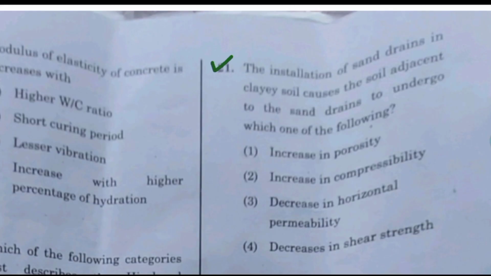Question number 21. The installation of sand drains in a clayey soil will increase the permeability of strata and speed up the consolidation process. You know, when the consolidation process takes place, the volume of soil reduces. The reduction in the volume of soil is referred to as compressibility. The main aim of construction of sand drains in a clayey soil is to increase the permeability and boost up the consolidation process, and simultaneously compressibility of soil will increase. Hence option 2 is the correct answer for the 21st question.